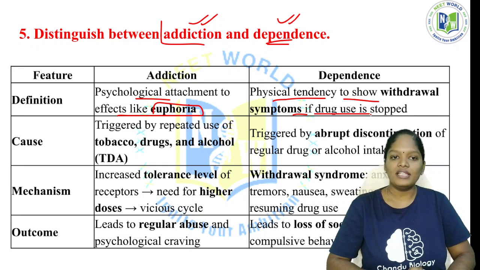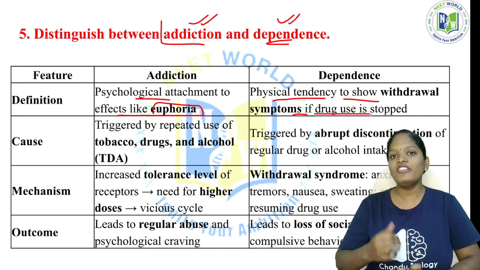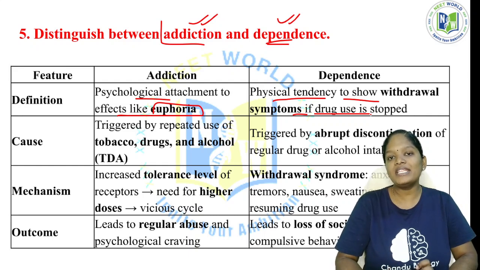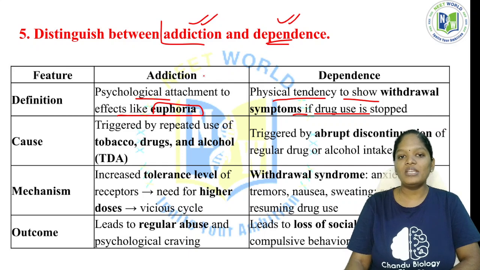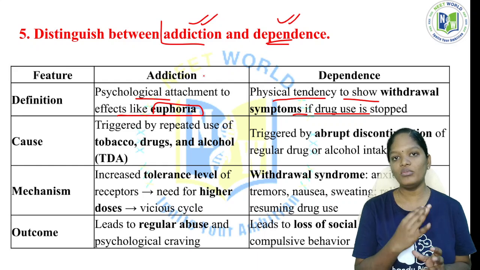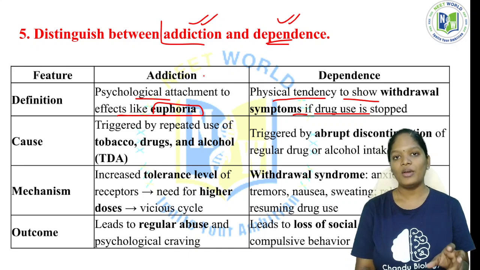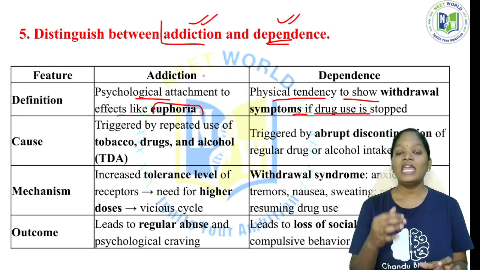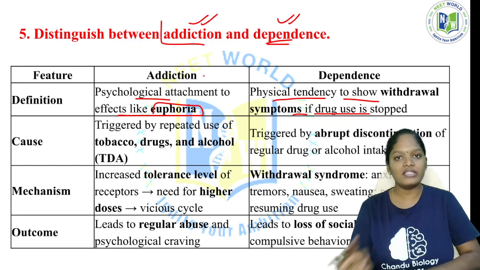See, addiction in the sense of getting addicted to tobacco. And dependence in the sense that if we try to stop that particular addiction, what are the symptoms we experience after we decide to withdraw? That is dependence. Addiction means we are addicted to one behavior, that may be anything. Dependence means we have been doing this behavior for a prolonged time, and then we think this is wrong and I am going to quit. Once you decide to stop that addiction, what are the symptoms you experience? That is dependence.